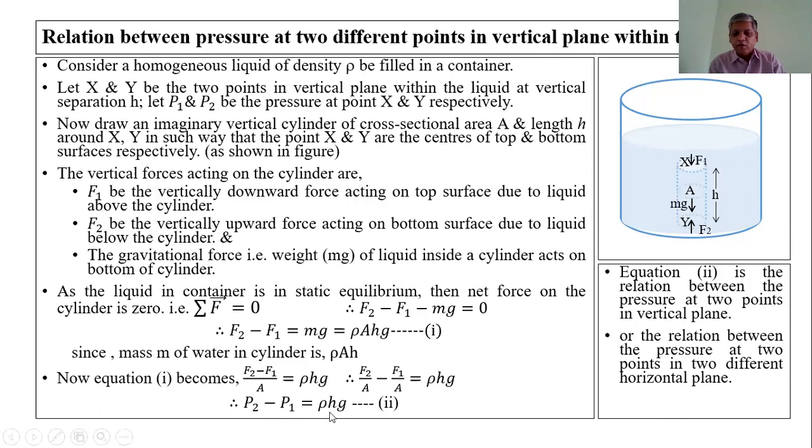P2 minus P1 is equal to rho h g, and that difference is always equal to rho h g. This is the relation between the pressure at two points in a vertical plane, or between two points in two different horizontal planes. These horizontal planes are different. This is the relation.